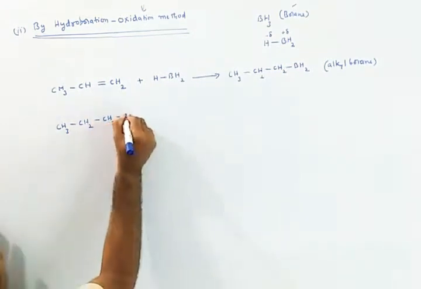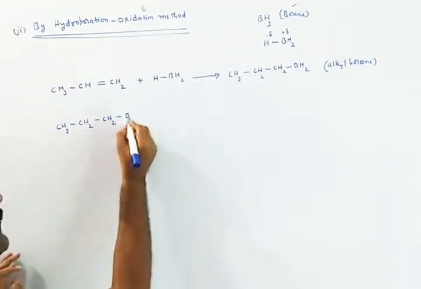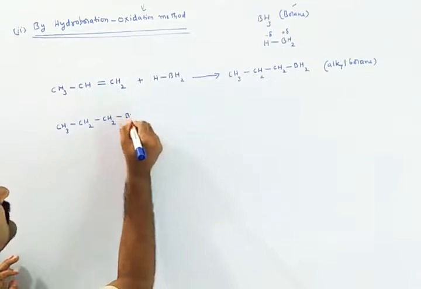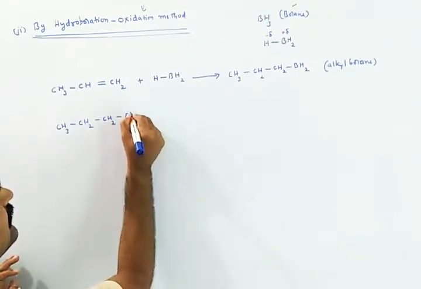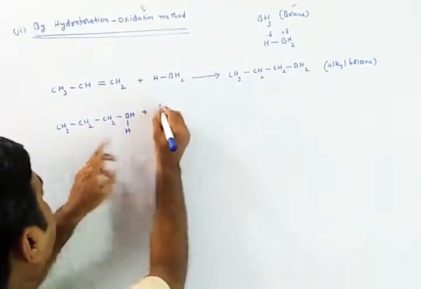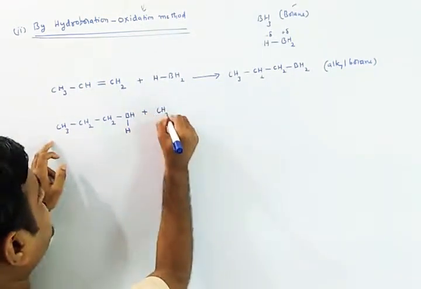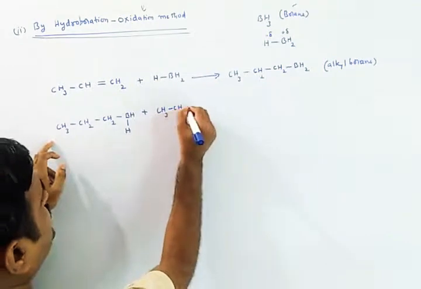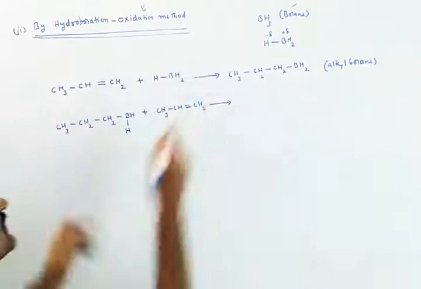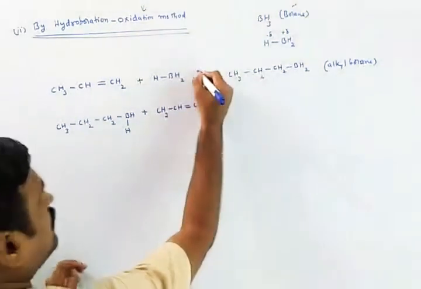Here BH is there, and I am adding another alkene, that is CH3, CH double bond CH2, to this one in the presence of tetrahydrofuran.